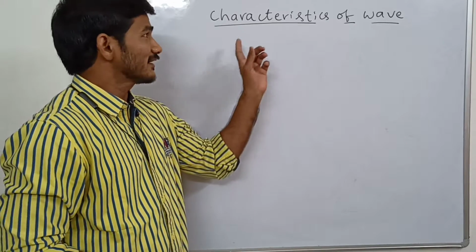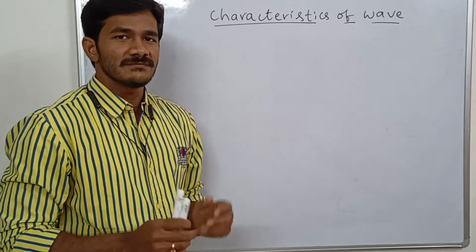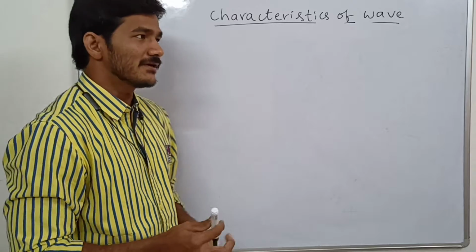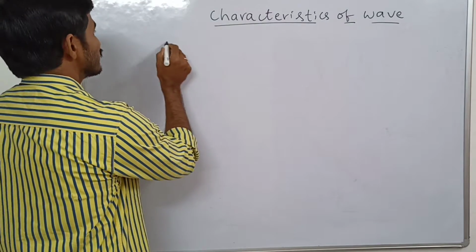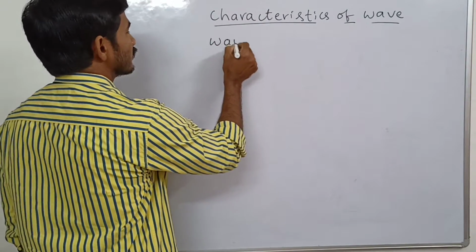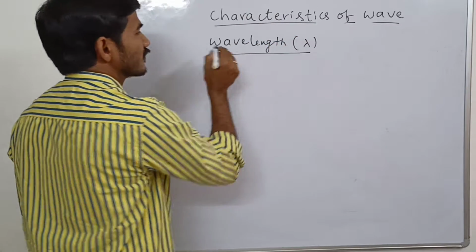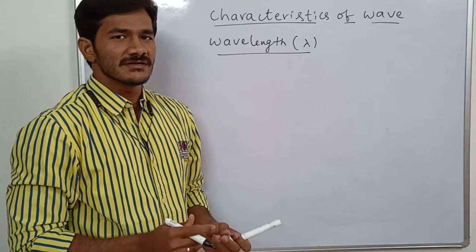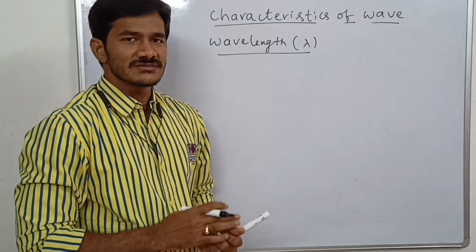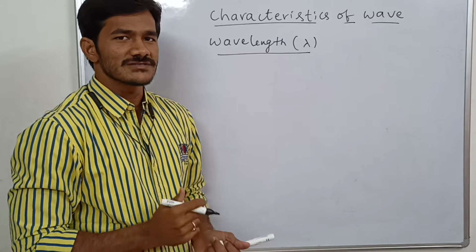Let us learn about characteristics of wave. Wave can be characterized by few properties. The first one is wavelength. Wavelength, lambda. Wavelength of a wave is nothing but the distance between two successive crests or troughs.